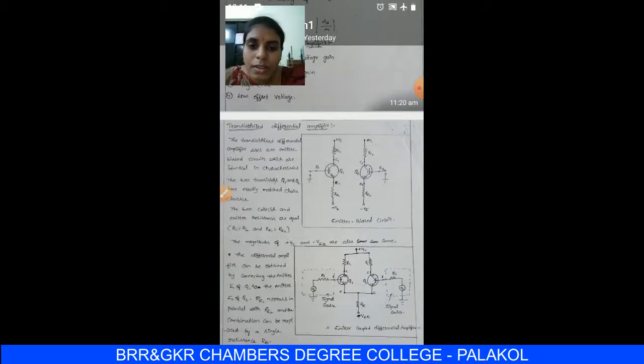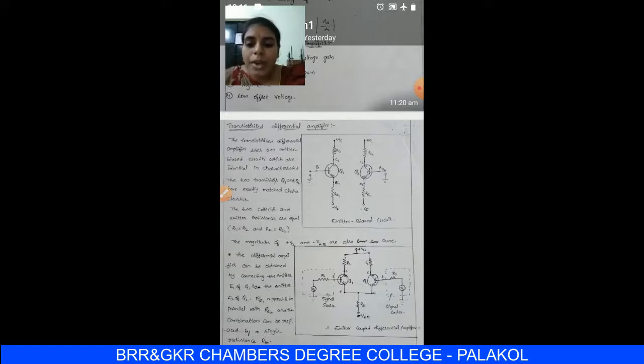That means RC1 is equal to RC2 and RE1 is equal to RE2. Then the magnitudes of plus VCC and minus VEE are also the same. In case of magnitudes, signs are different but magnitudes are equal.